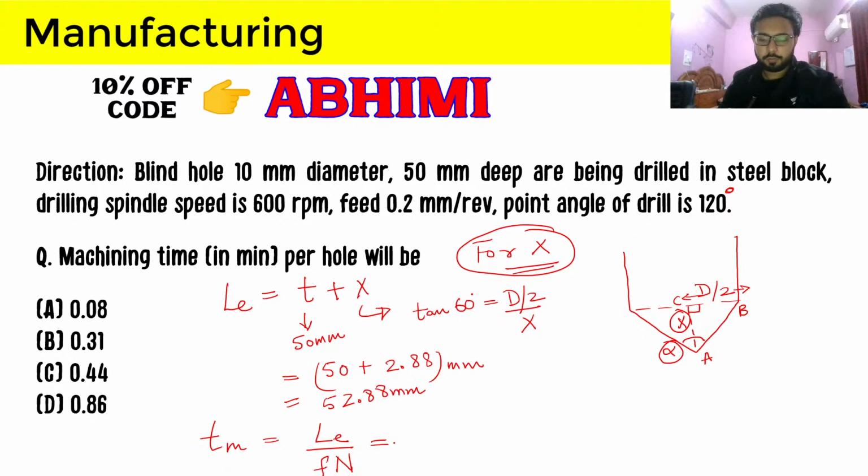So 52.88 divided by the feed, which is 0.2 mm. Always confirm that the feed is given in mm. It is usually given in mm per revolution, but always confirm that the units are given in a single form or not. If it is given in centimeter, then make sure that you are converting all the units into mm